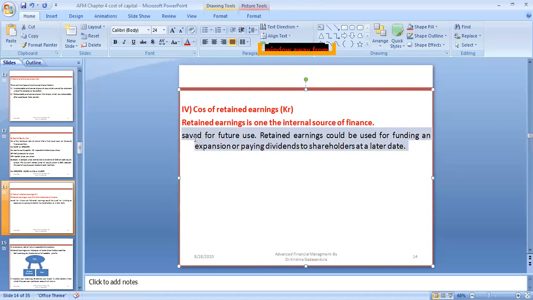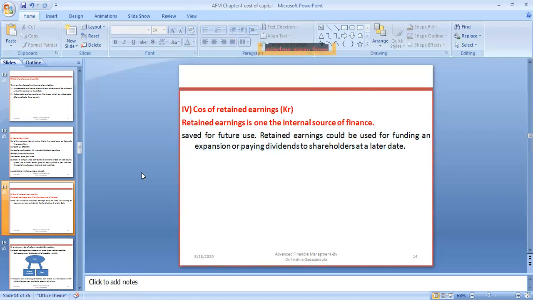They will, because the business is expanding with this amount. When the business expands, returns may be more; when returns are more, share price may be more; when share price increases, shareholders' wealth also increases. That's why shareholders agree to retain dividends with the company.